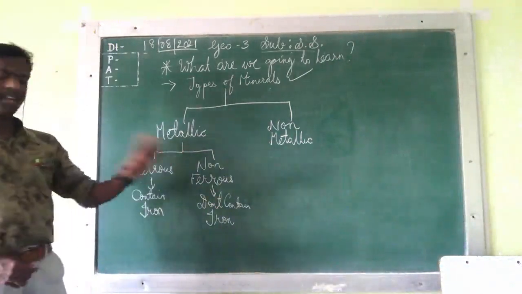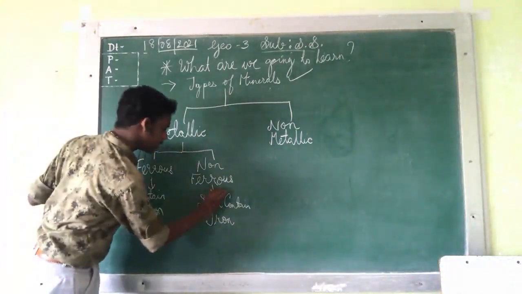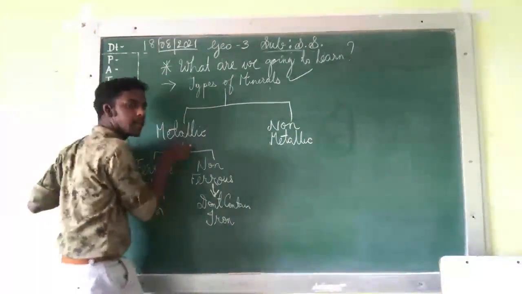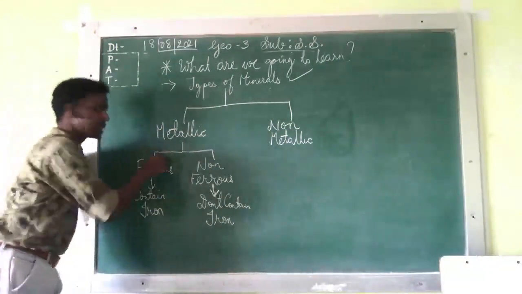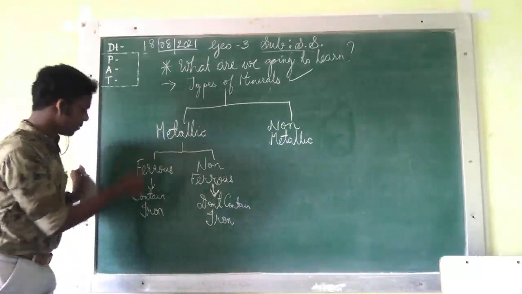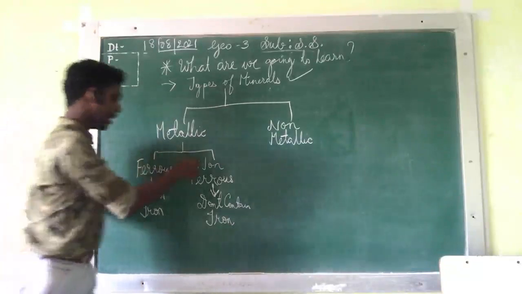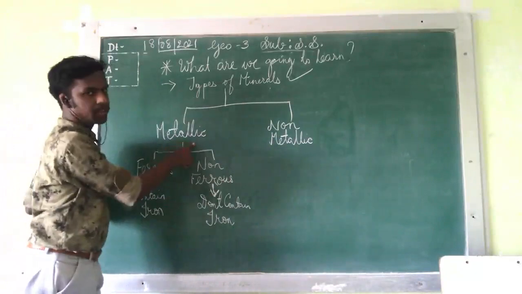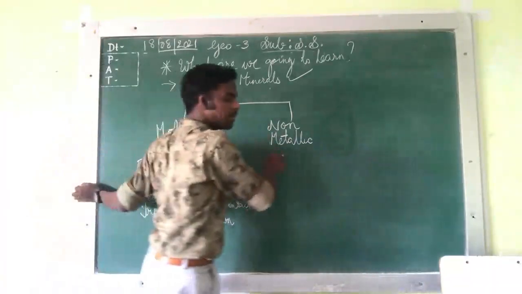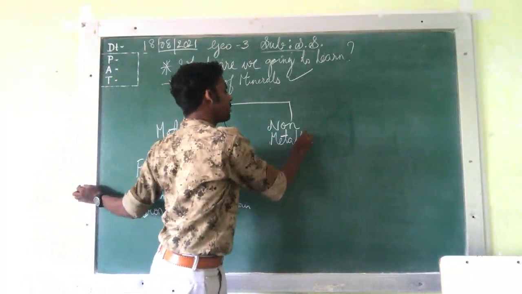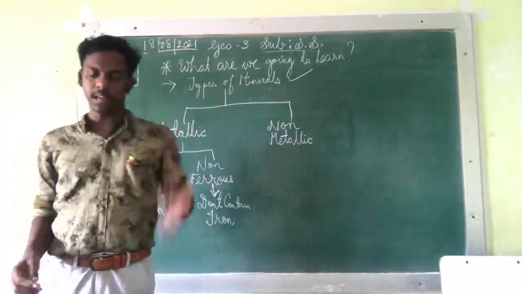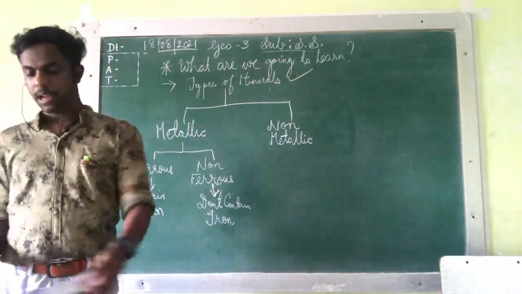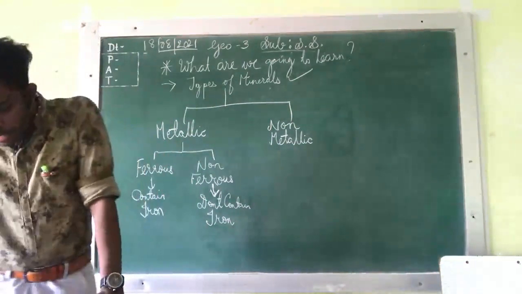So here we have seen many types, subtypes and all. But subtypes you can have only in metallic minerals. Which are they? Ferrous and non-ferrous. Ferrous means which contains iron, and non-ferrous means which don't contain iron. Metallic means which contains metals. Non-metallic means which does not contain metals. Very simple, it's not that complicated. I hope that you understood this much.